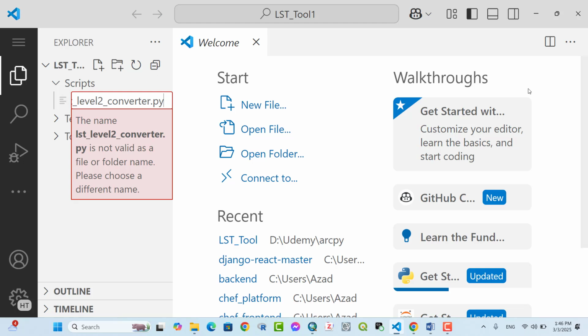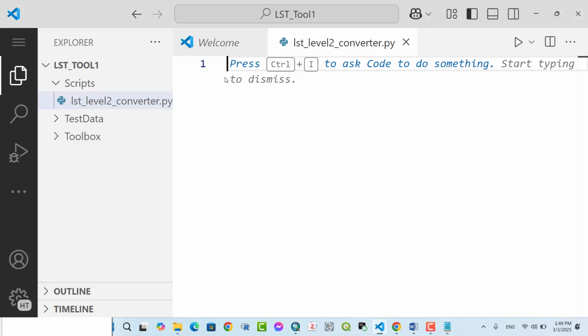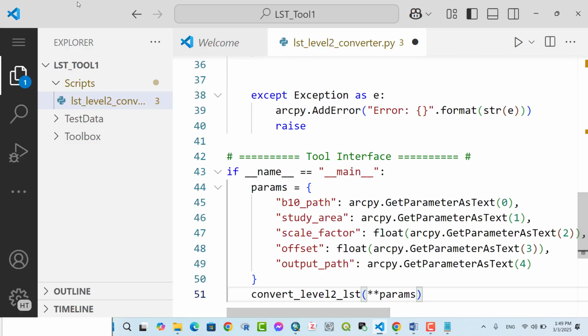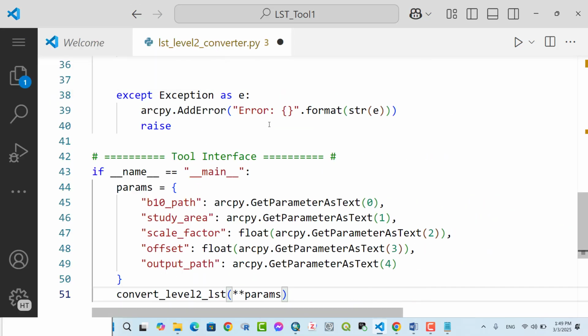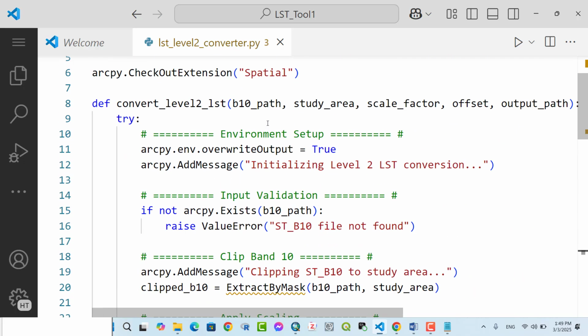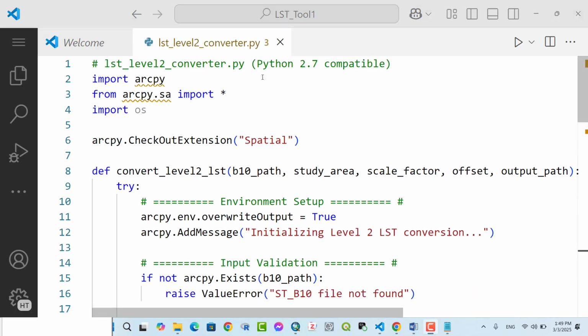Enter. Inside the file, we write the following script. Ctrl S. The script is compatible with Python 2.7, which comes along with ArcMap 10.5.